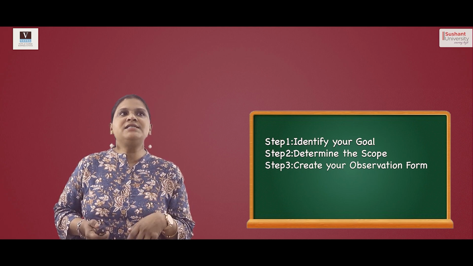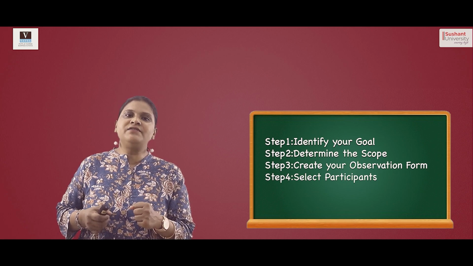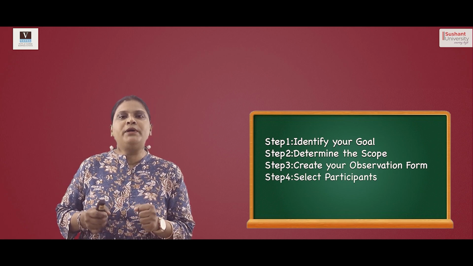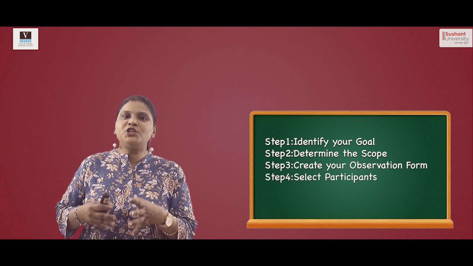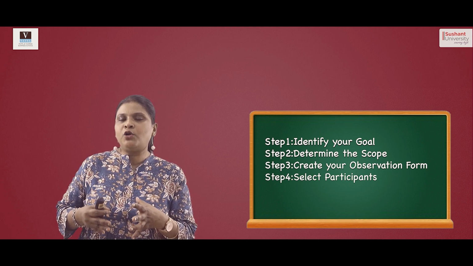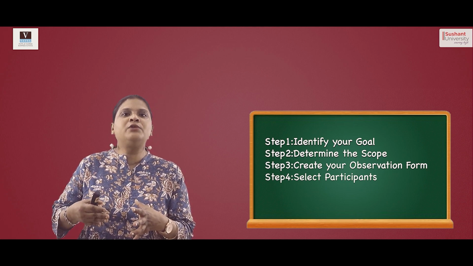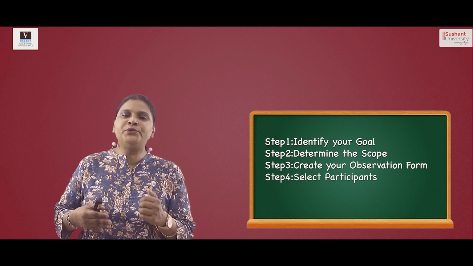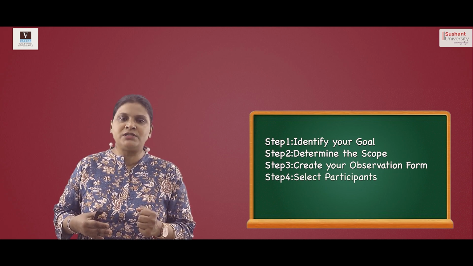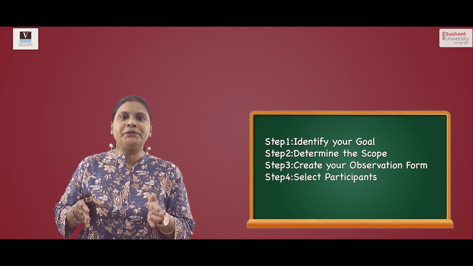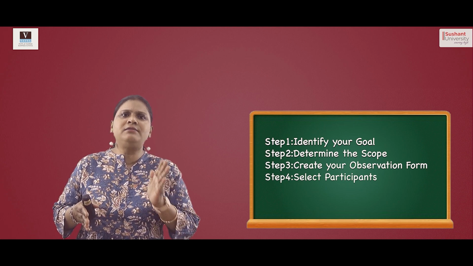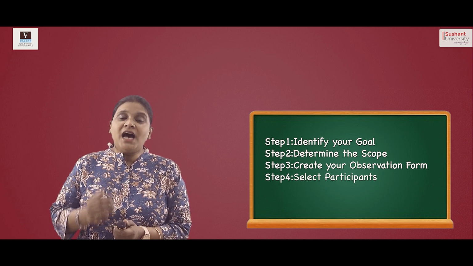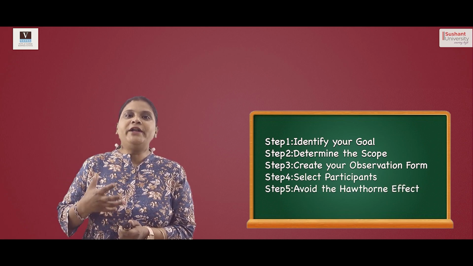Now the next is to select the participants. It is very important to select proper participants. By proper I mean that they should be trained, they should know the procedure, what and how they are going to do it. That is very important. You cannot have a trainee perform a time and motion study. You need a person or a worker who is very thorough with the procedures, very thorough with the process, and then he or she should do it. The last point is avoid Hawthorne effect.